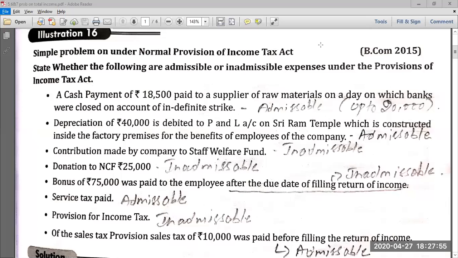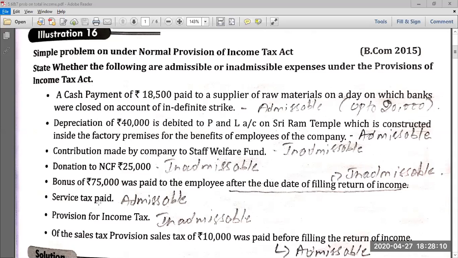Hello students. Today we will be discussing some more problems on computation of total income and taxable income from business. Now look at this question. This is a previous year problem, a 2015 question paper problem. They have asked this for Section B, a 6 marks question.